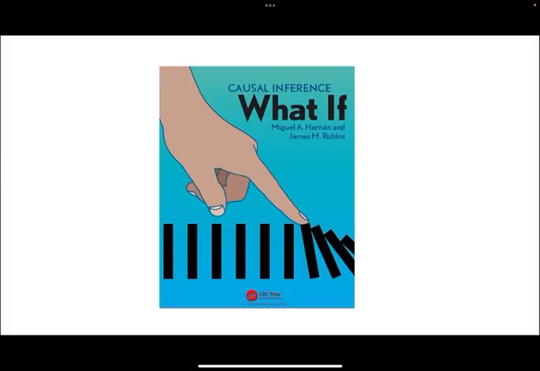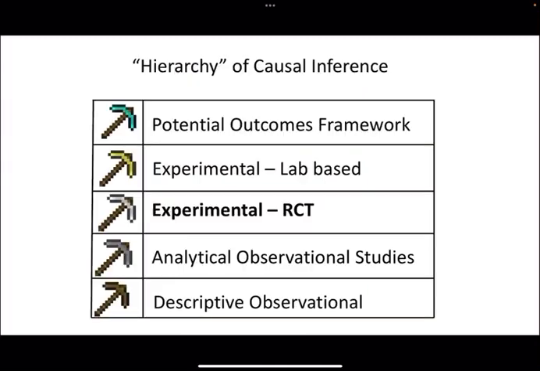So this is the fifth video in my series on causal inference, and this one's going to focus on randomized control trials. This is where it gets interesting because now we're talking about how true causal effects can be found using just observed data with some strong assumptions, as opposed to having to use hypothetical data. And again, just acknowledging this book, What If, by Miguel Hernan and James Robins, which has guided this lecture series.